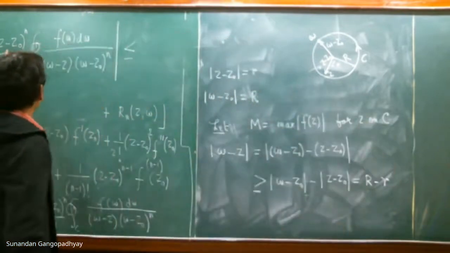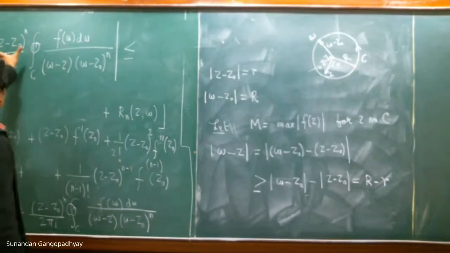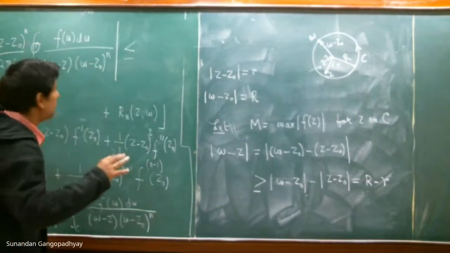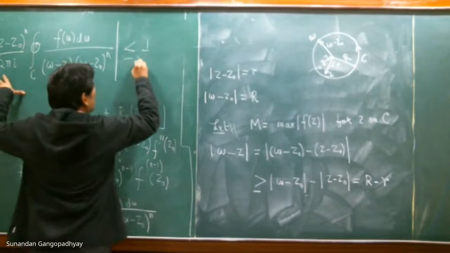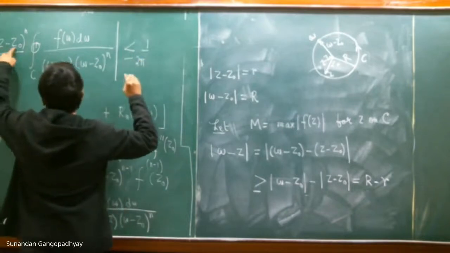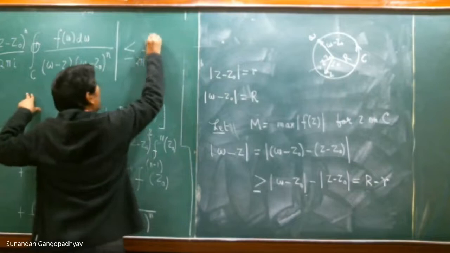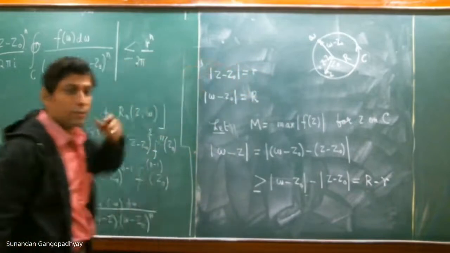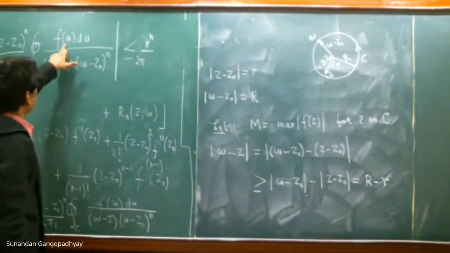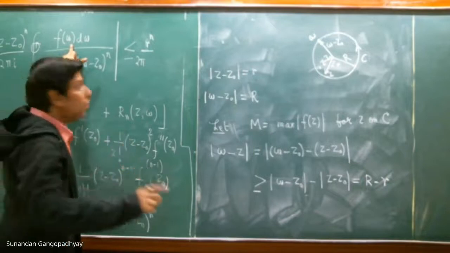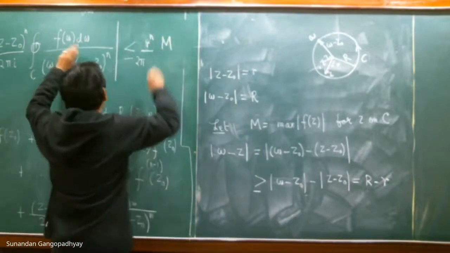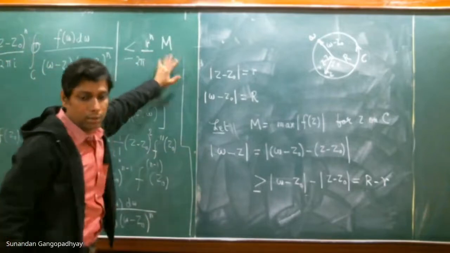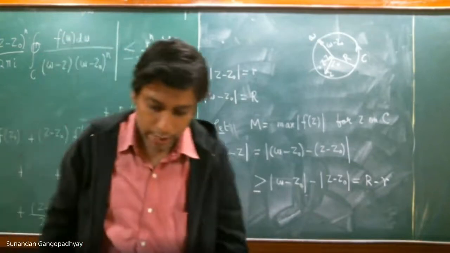Therefore, if you notice, |i| is 1, so you can get rid of that. From here you will get 1 by 2π in the denominator. The factor (z − z₀) to the power of n has modulus r, so this will give you a small r to the power of n. The maximum value of f(w) is capital M. So whatever this integral is, its modulus must be less than or equal to that value, because this is the maximum. So you will get a capital M over here.